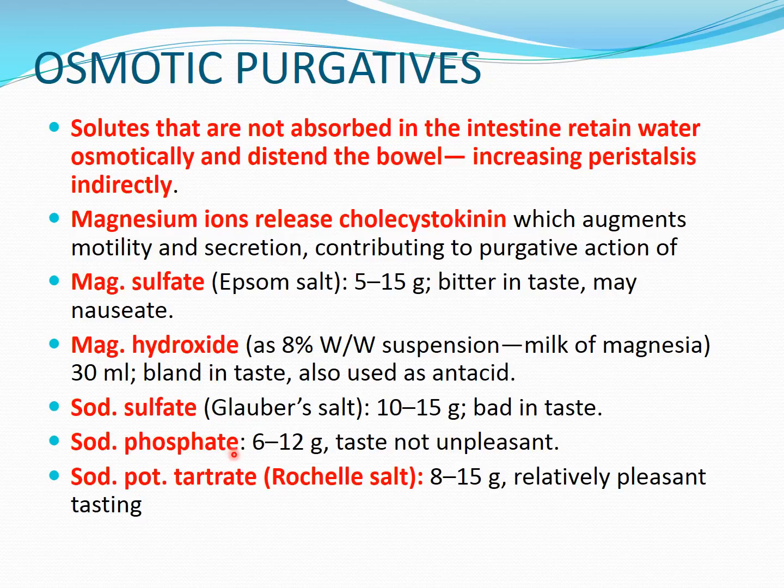Sodium phosphate, 6 to 12 gram. Sodium potassium tartarate, which is also called Rochelle salt, is 8 to 15 gram. So most of them have a dose within the range of 5 to 15 gram. They are tasteless or bitter in taste, so they may be nauseating. So there are other names which can be asked as an MCQ: magnesium sulfate, Epsom salt; magnesium hydroxide, milk of magnesia; sodium sulfate, Glauber salt; sodium potassium tartarate, Rochelle salt.